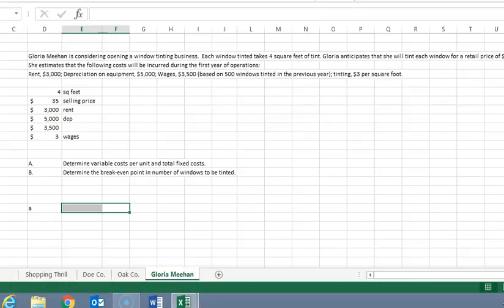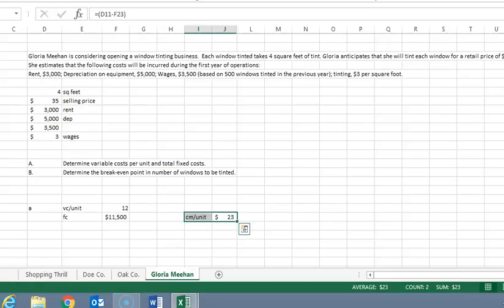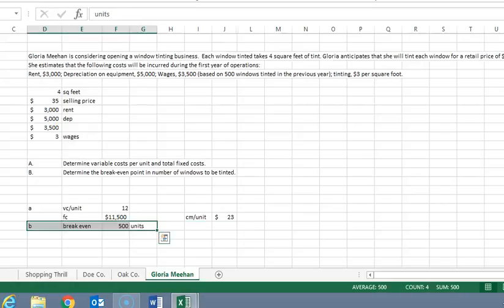Well, the variable cost is simply the square feet of 4 times $3 per square foot. And the total variable cost, a fixed cost, we simply add the rent, depreciation, and wages. Now, we're going to go one more step, and that is we're going to consider the contribution margin per unit, and that is selling price minus the variable costs. Now, B part, determine the break even. Well, that's simply fixed costs divided by contribution margin per unit, and we get 500 units.